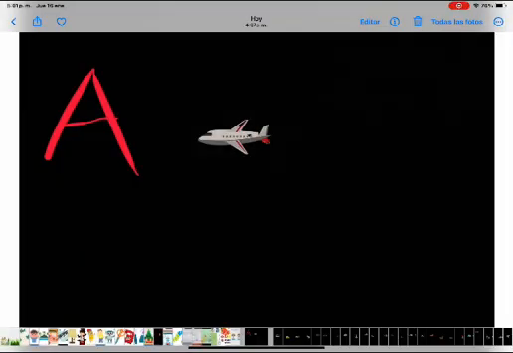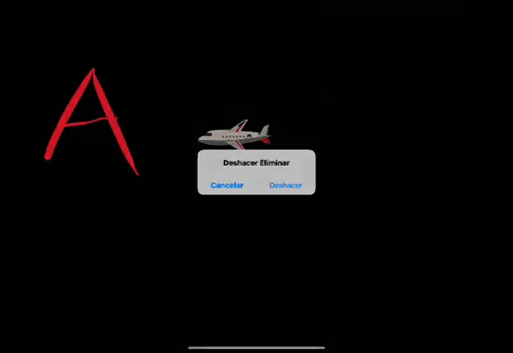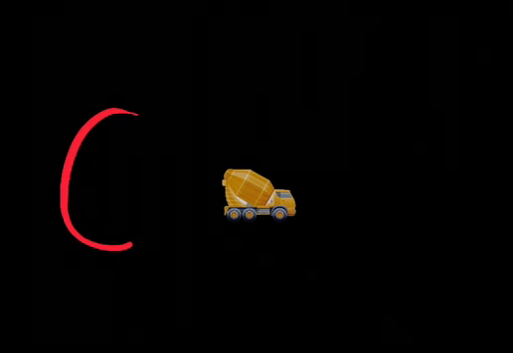A is for airplane, airplane. B is for bus, bus. C is for concrete mixer, concrete mixer. D is for dump truck, dump truck. E is for excavator, excavator. F is for fire truck, fire truck.